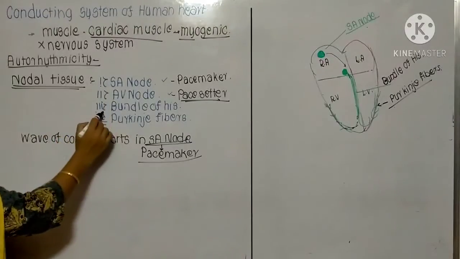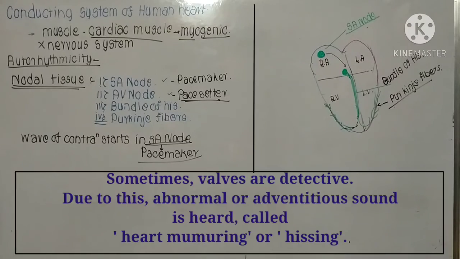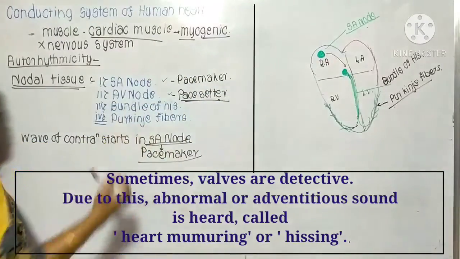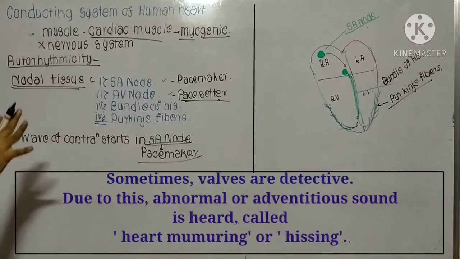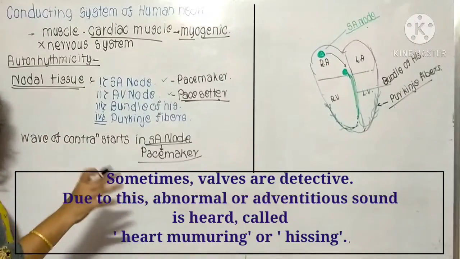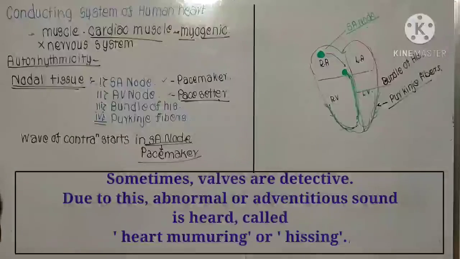These are the 4 topics which are very important in the conductive system of the human heart. As I have already explained, all these branches form a network in the ventricular walls, and they are very important for ventricular contraction. With the help of the Purkinje fibers and the bundle of His, the ventricles contract simultaneously. Due to the SA node, the auricle contracts. After that, it is transmitted towards the AV node, and due to that, the ventricles start to contract. So this is about the conductive system of the human heart.